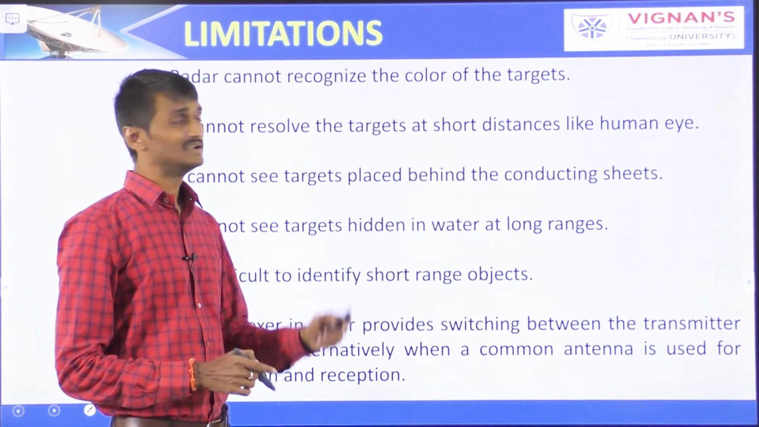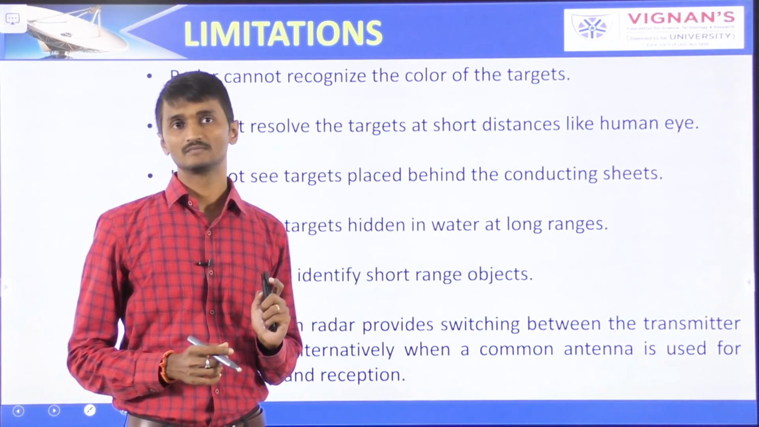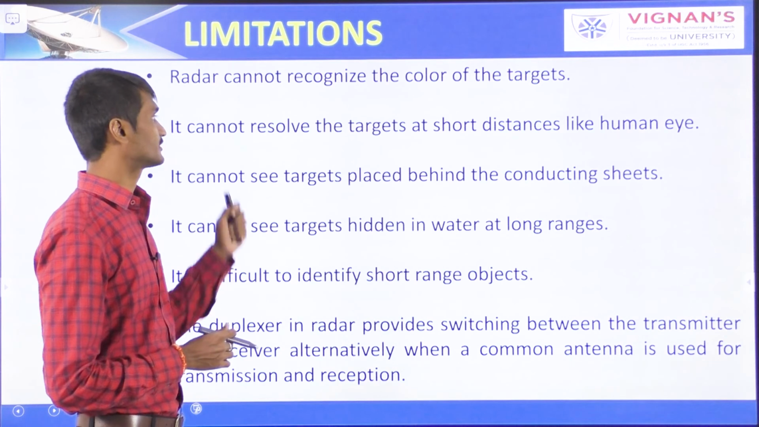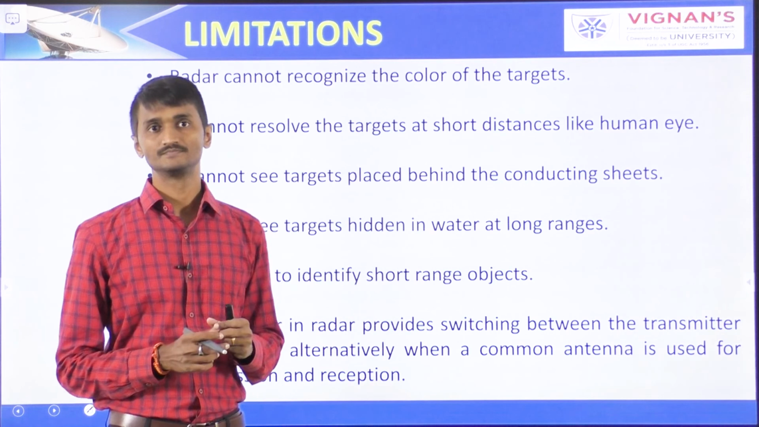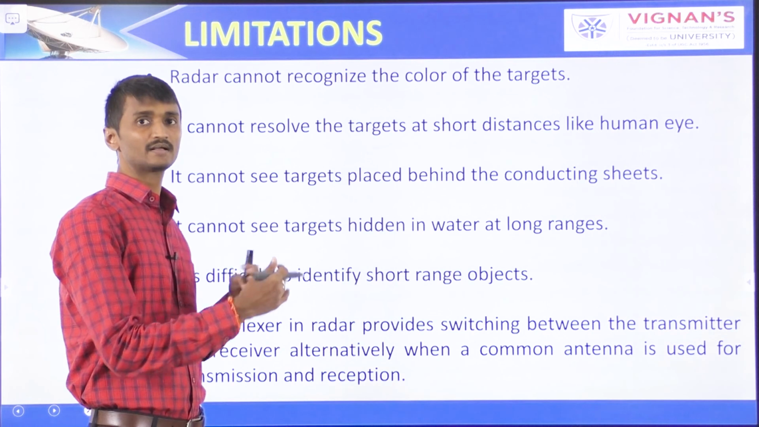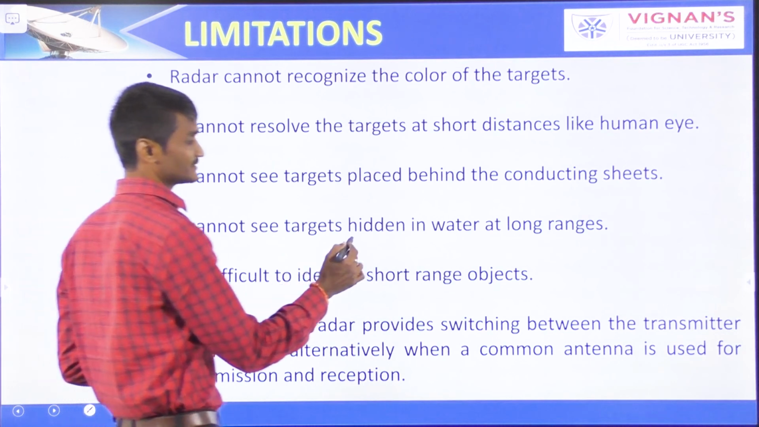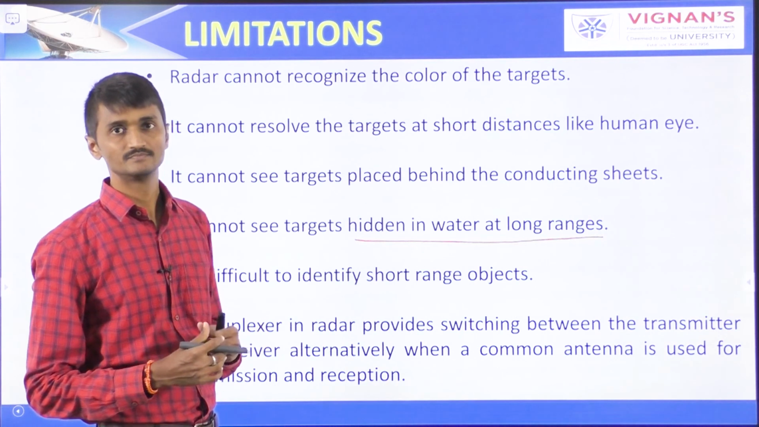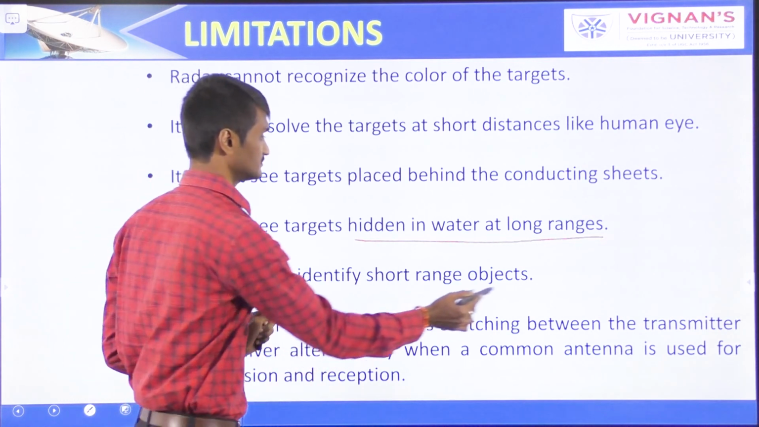Coming to the limitations, the radar cannot recognize the color of the targets. It cannot resolve the targets at short distances like the human eye. It cannot see targets placed behind conducting sheets. It cannot see targets hidden in water at long ranges. It is difficult to identify short range objects.